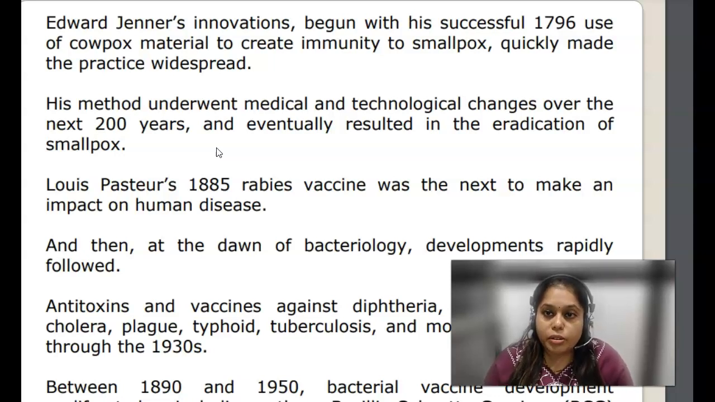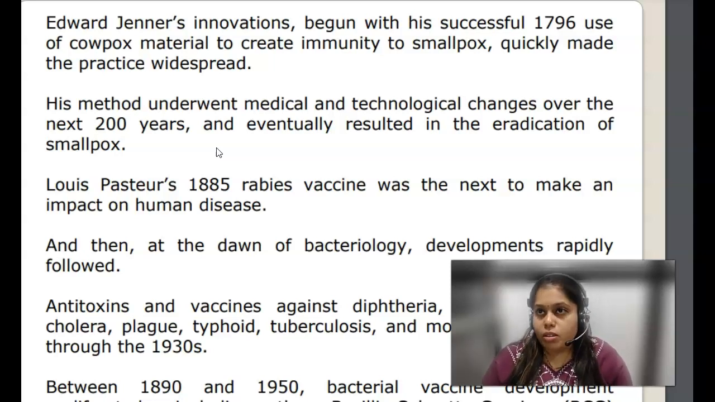So Edward Jenner is a scientist. In the year 1796 is the time period when he started studying smallpox. How did he study it? The people who used to gather the milk in his house were infected by a disease called cowpox.